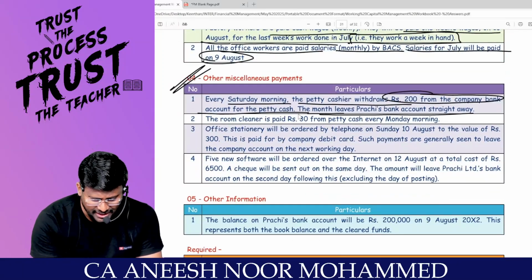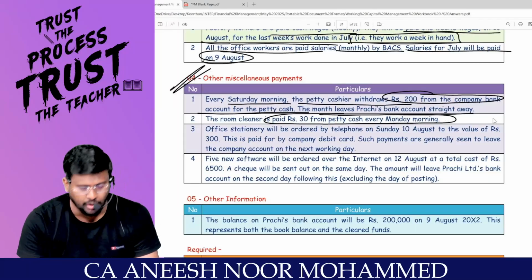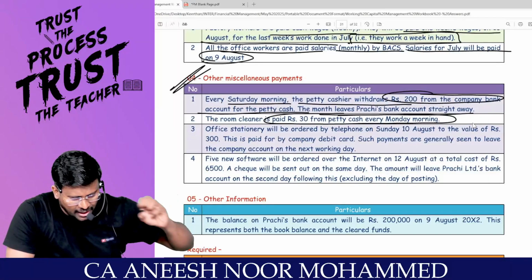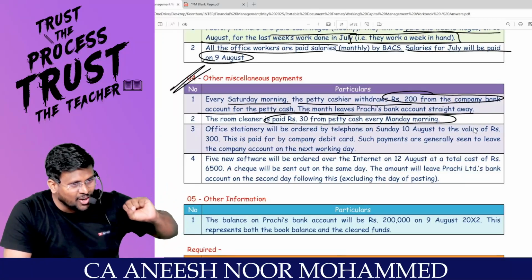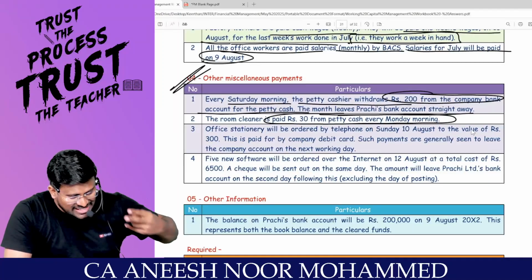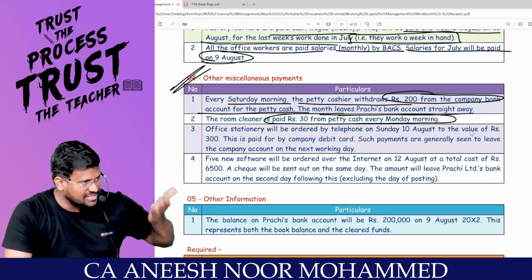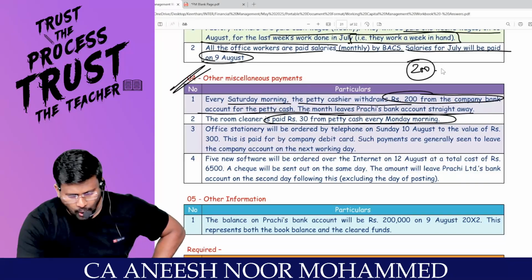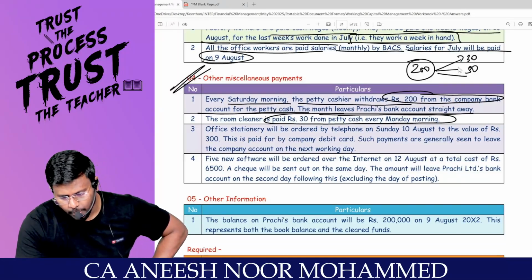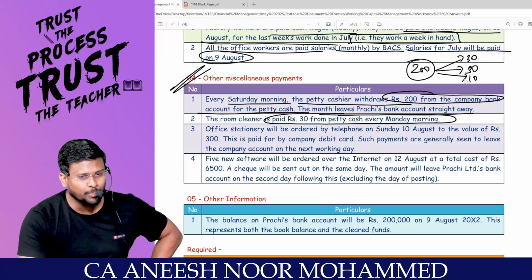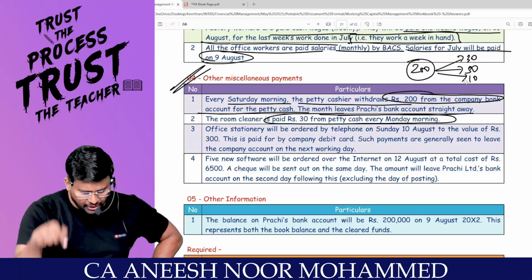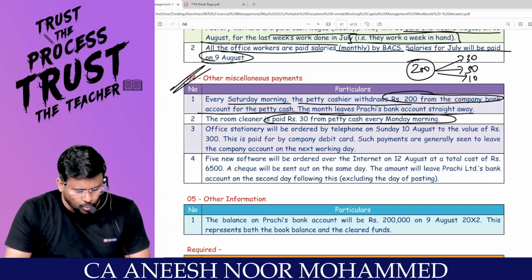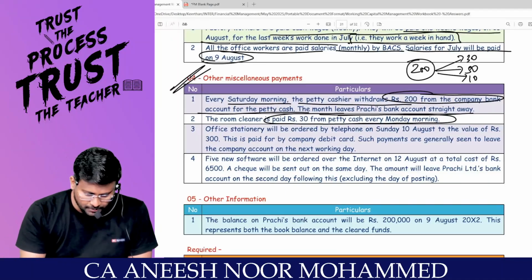The room cleaner is paid 30 from the petty cash every Monday morning. Every Monday morning, 30 rupees I will pay to the room cleaner. How much did I withdraw? 200. That will increase the cash balance. Now from that 200, I am spending 30. All these will affect my cash balance. So how many rupees will go out? 30 rupees will go out.